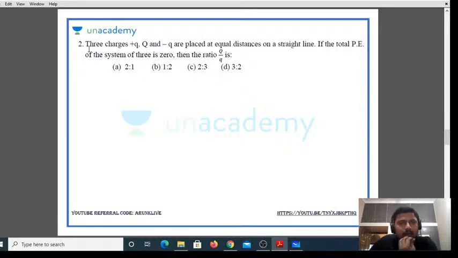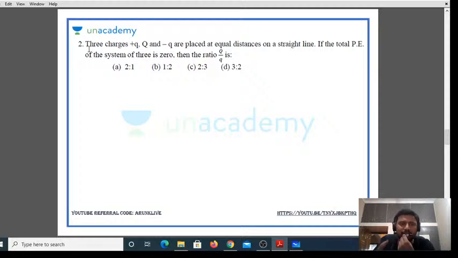Next, three charges plus Q, Q and minus Q are placed at equal distances on a straight line.